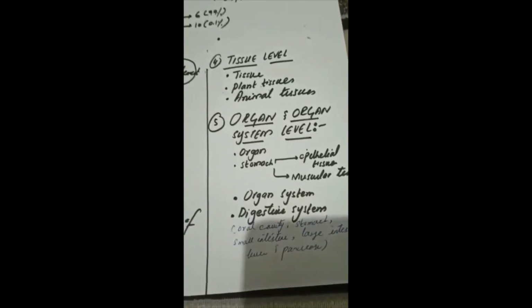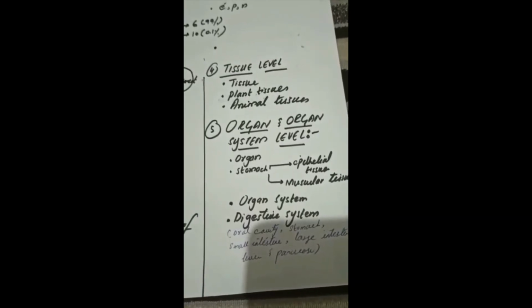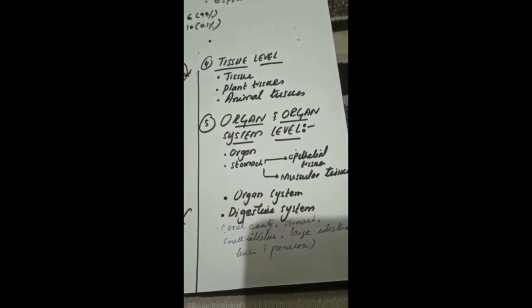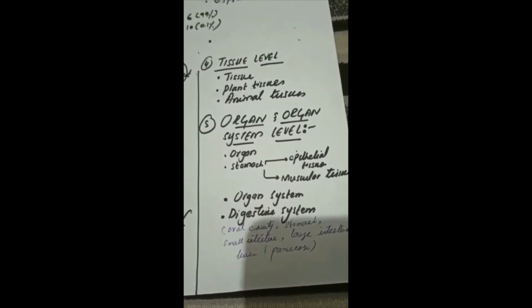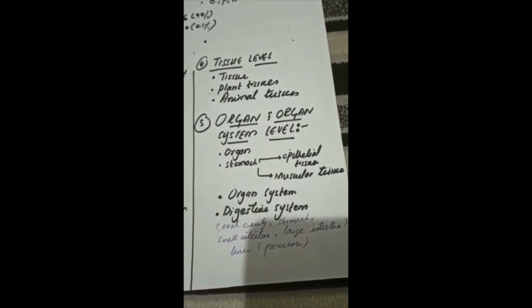Next is the organ system level. Different organs having related functions organize together to form an organ system. For example, the digestive system comprises the oral cavity, stomach, small intestine, large intestine, liver and pancreas, and carries out the process of digestion in animals.